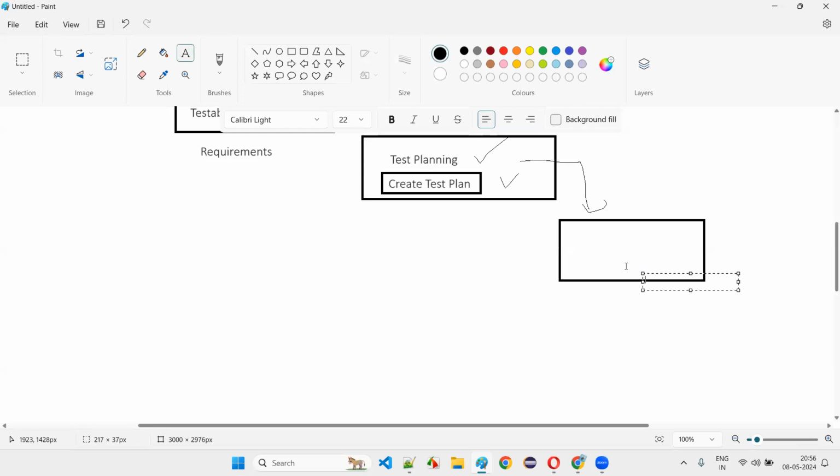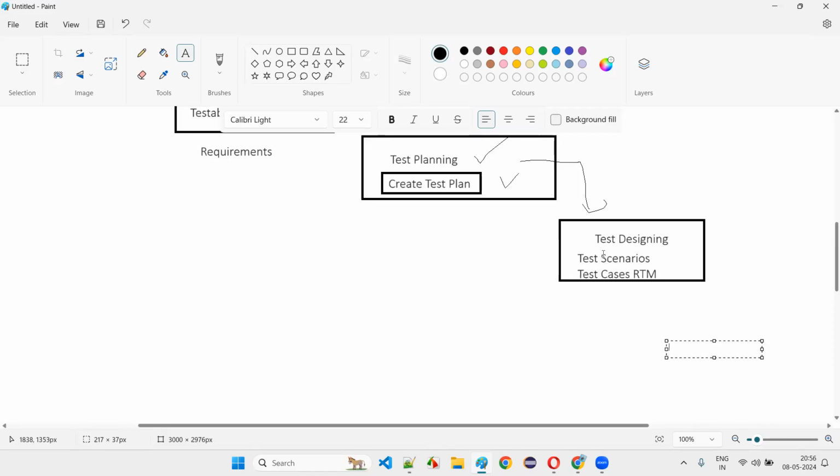Yeah, test designing. As part of test designing, they will create test scenarios. Test scenarios are like high-level test cases. Then they will create test cases. I'll show you all this stuff, okay? At a high level, I'll show you practically, but theoretically, you try to understand. They'll create some RTM, requirement traceability matrix. All this kind of documents they will create, guys.